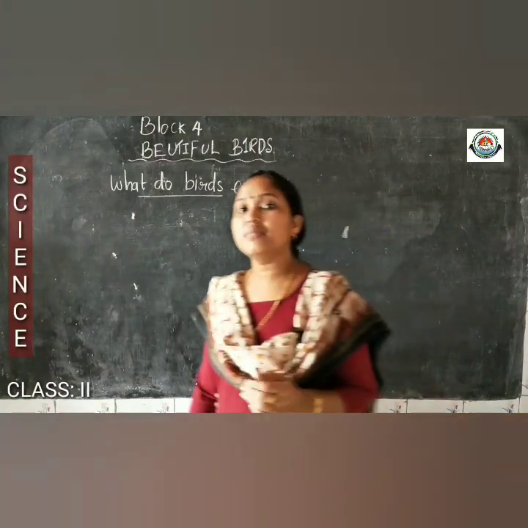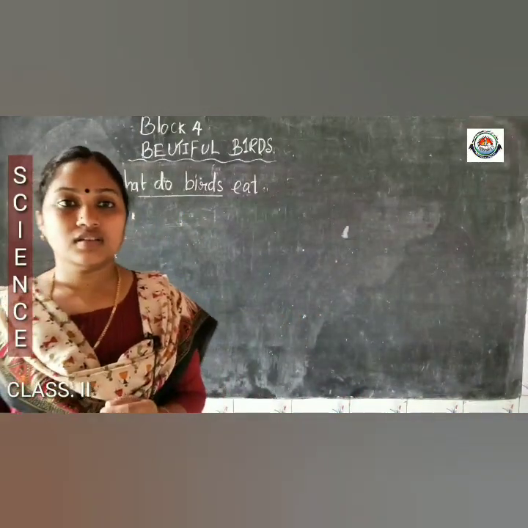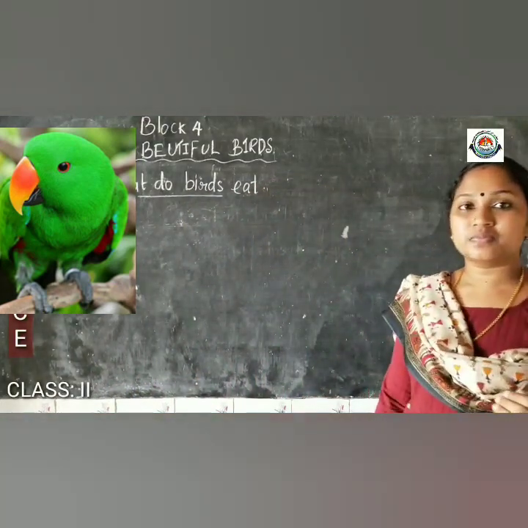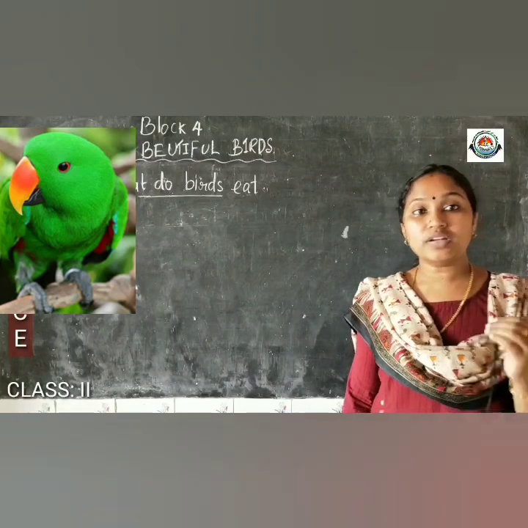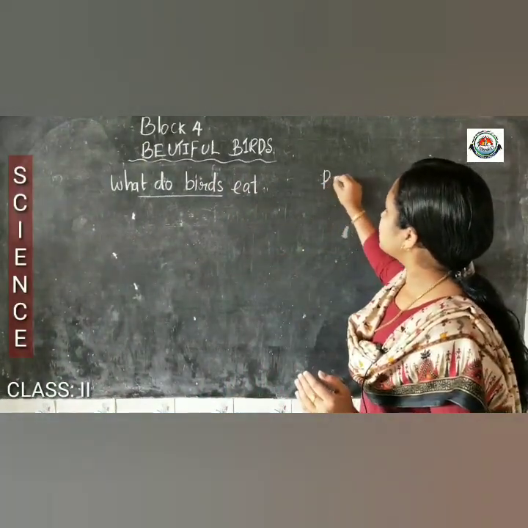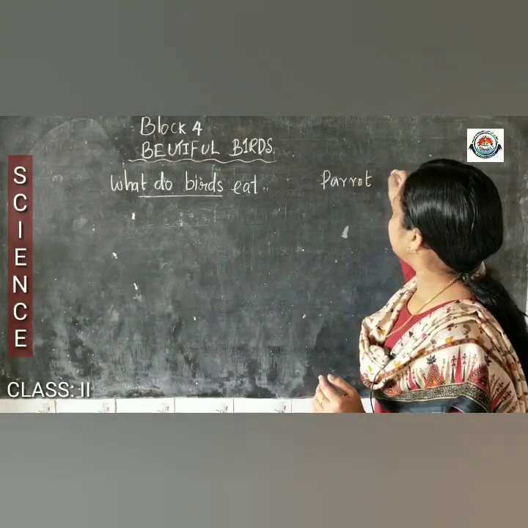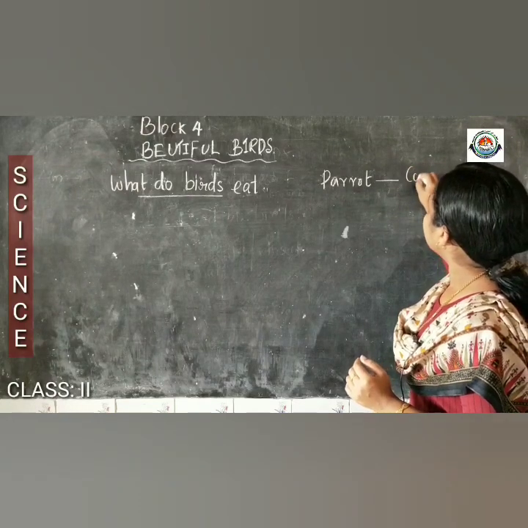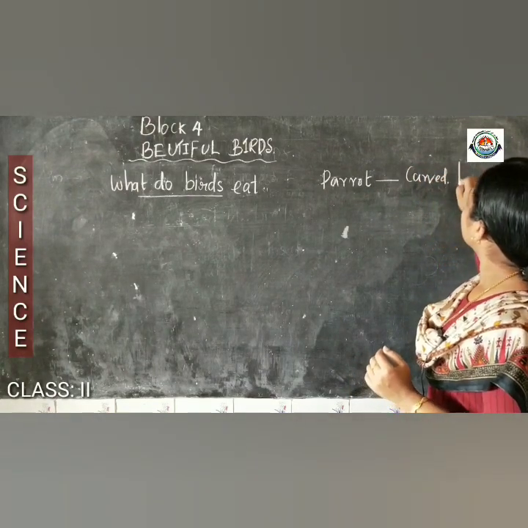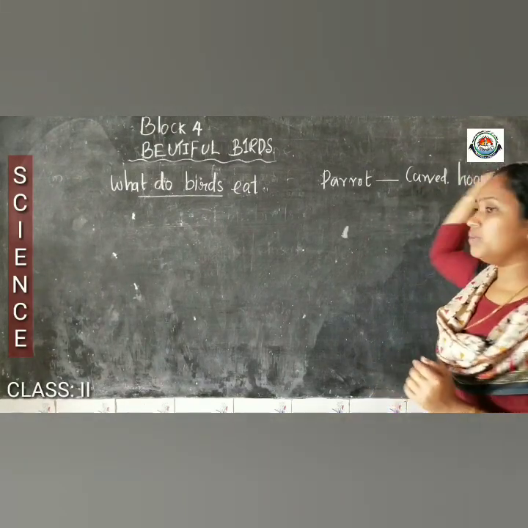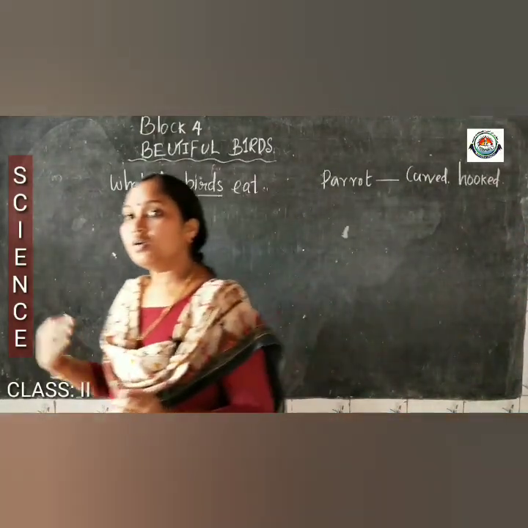Okay, just look at the picture of a parrot. What is the shape of the beak of the parrot? What kind of beak do they have, you know? Yes, parrot has a curved and hooked beak. We will write the name of the bird and the shape of their beak also. Curved, hooked. How to read? Curved and hooked beak. Parrot has a curved and hooked beak.